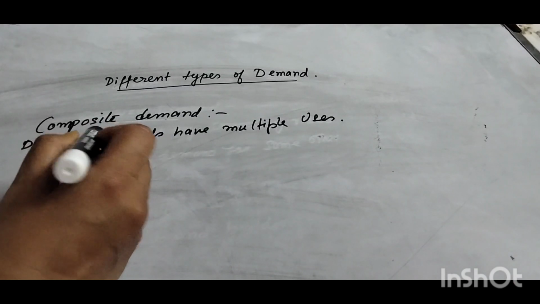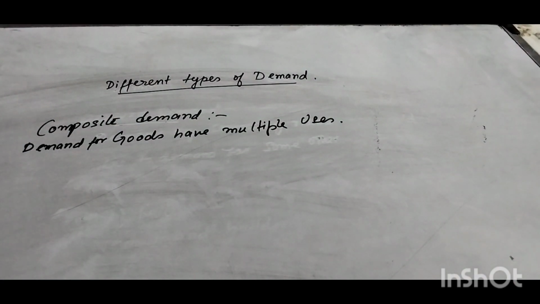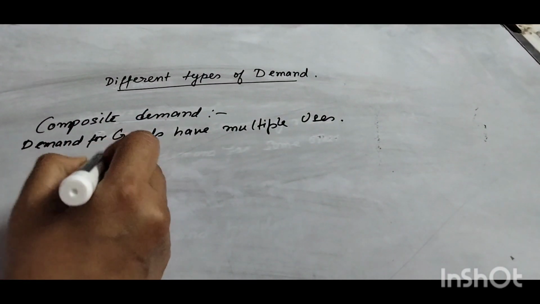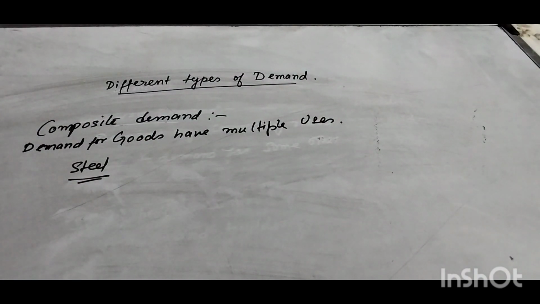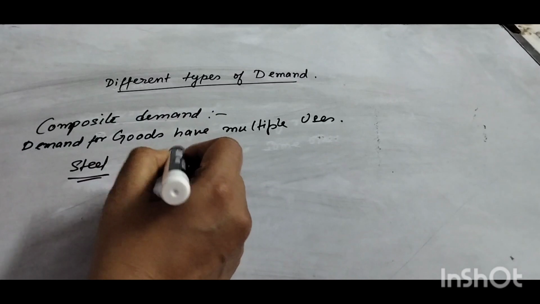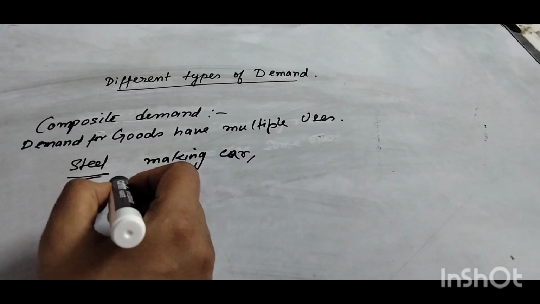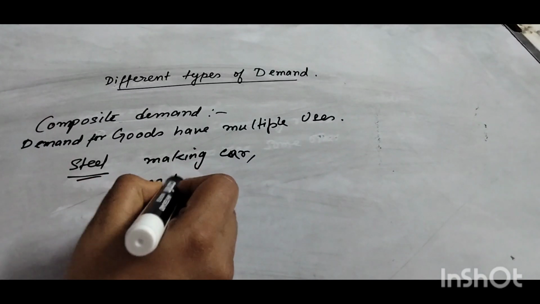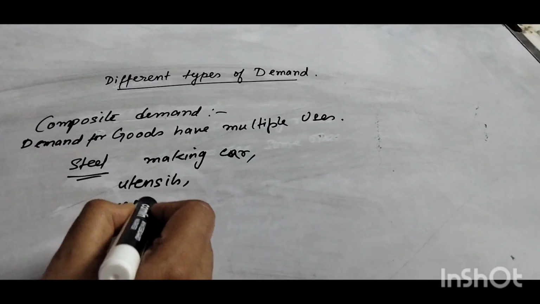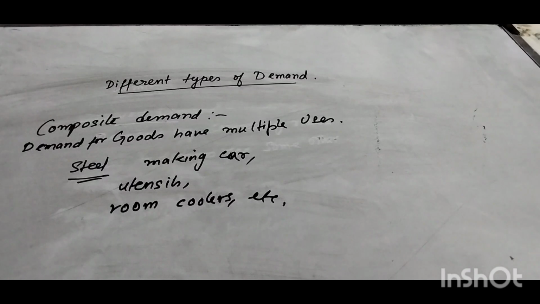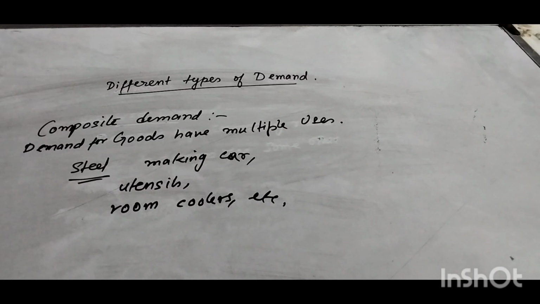When the goods have multiple uses, that is called composite demand.